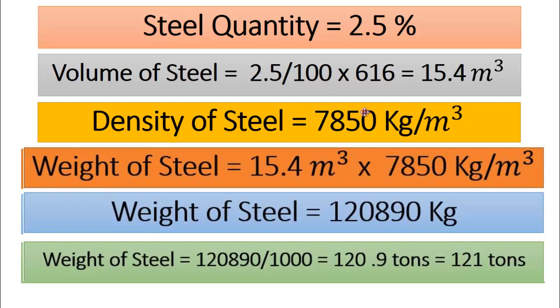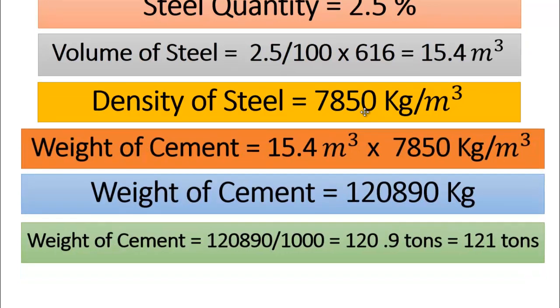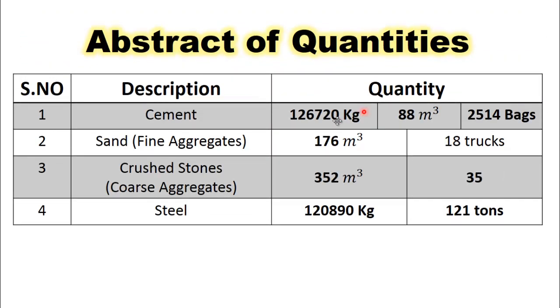So we have calculated the quantities of all materials required for this concrete work. The abstract of quantities are: cement required for this concrete work is 1,26,720 kilograms, or its volume is 88 meter cube, or number of bags required for this concrete work is 2,514 bags. Quantity of sand or fine aggregate required for this concrete work is 176 cubic meter, or 18 trucks, and volume of single truck is 10 cubic meter.